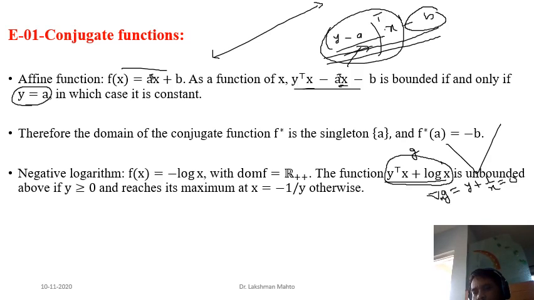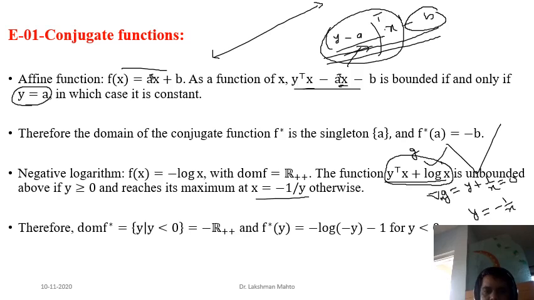So if you equate to 0, then what are you getting? Your y is coming as negative of 1 by x. And substitute this back, x equal to negative 1 by y, and you will get your conjugate function. So that's the way your conjugate function here would be. Write it here, space issue is here. So f star of y would be